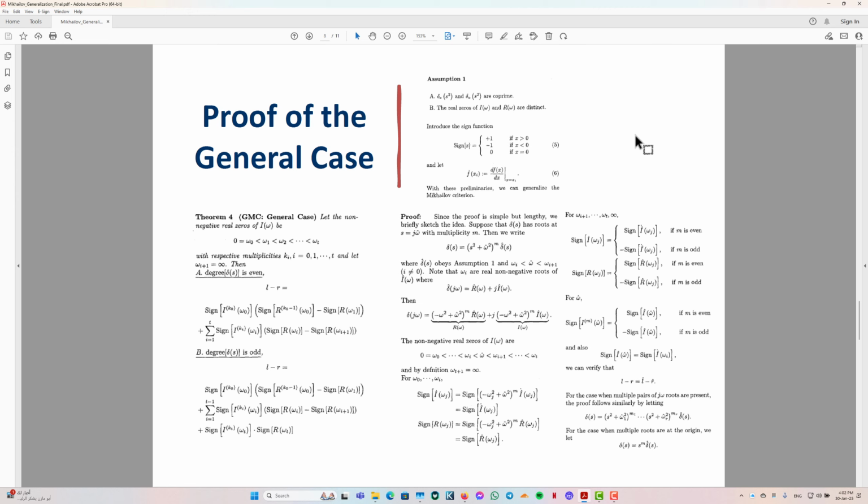Special consideration is given to cases where multiple roots exist at the origin or at the imaginary axis. This generalization helps determine the stability of polynomials that are not necessarily Hurwitz, extending the traditional Mikhailov criterion.